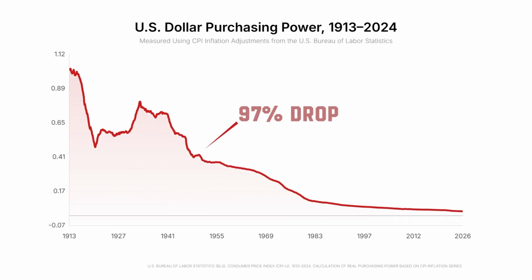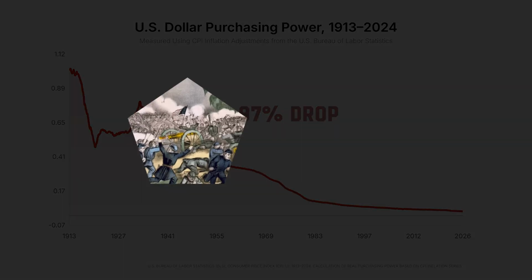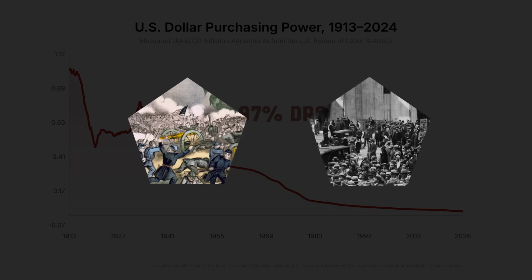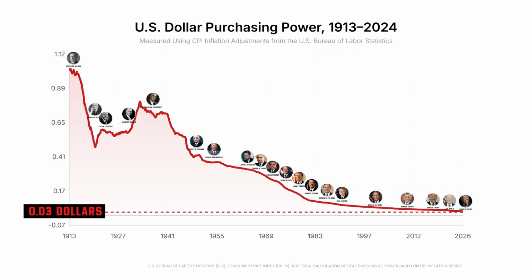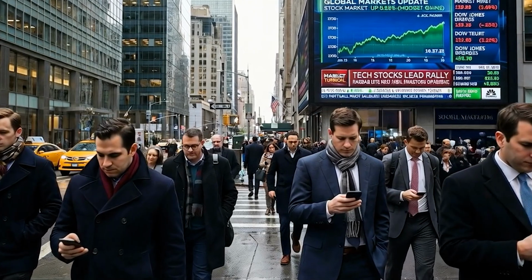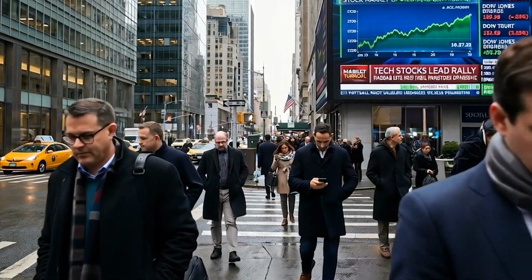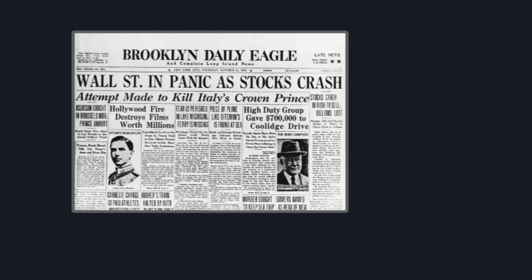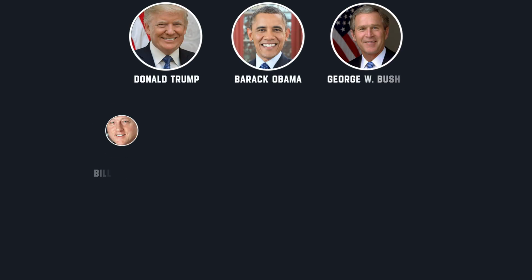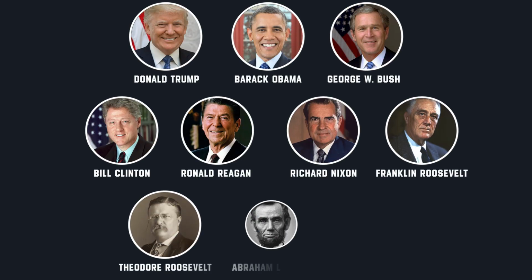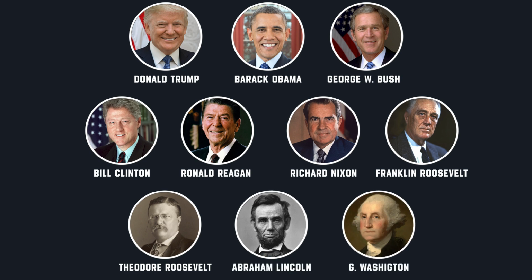97% of the dollar's purchasing power was not lost during civil wars or foundational crises, but instead eroded under the last 20 presidents, steadily consumed until reaching the 0.03 of parity observed today. From the founding of the financial system by Washington to the volatility under Trump, each administration left a unique fingerprint on macroeconomic graphs. This video technically analyzes the economic performance of the 10 most influential presidents in history, separating political